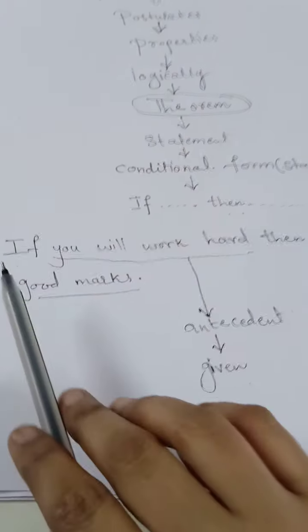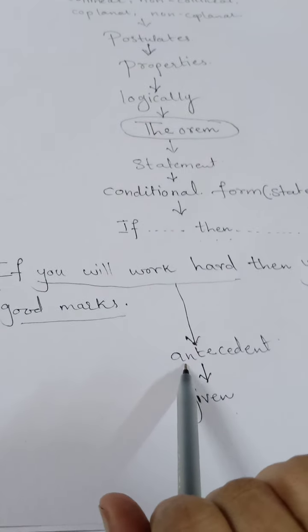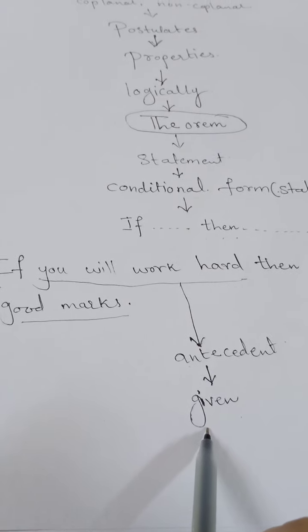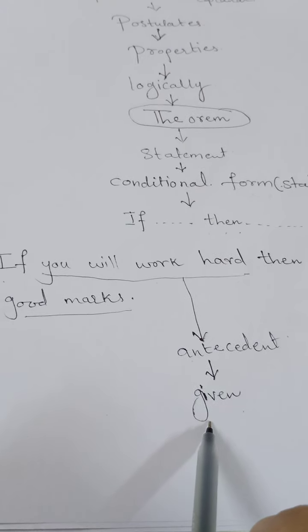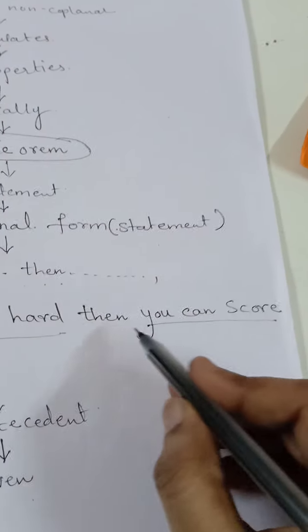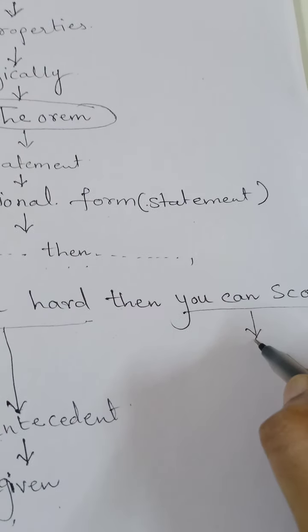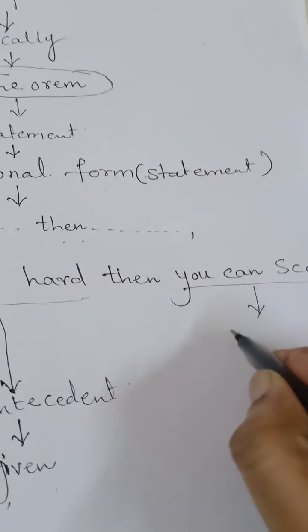So the statement between if and then is called the antecedent, and we take it as given to us. Now what is given, I will explain afterwards. So you have to remember till here that it is given. And now we'll talk about the statement which is after then. The statement which is after then is called the consequent.